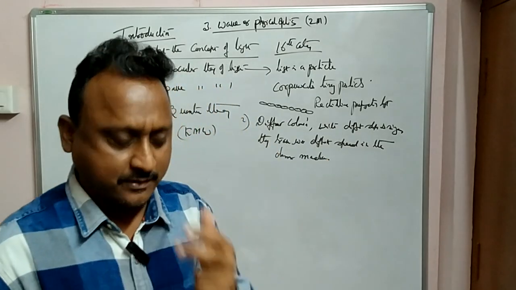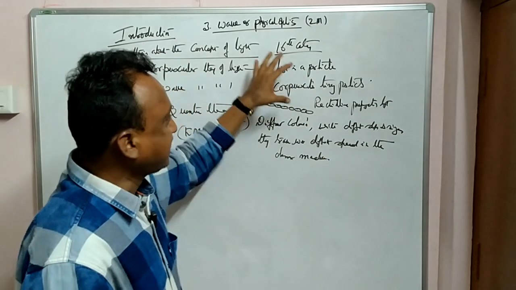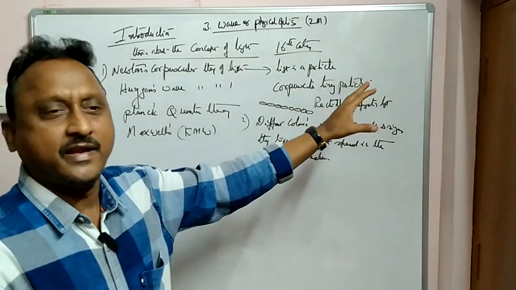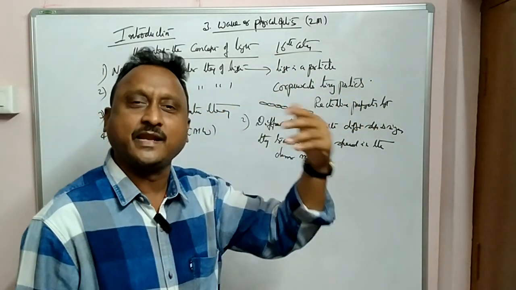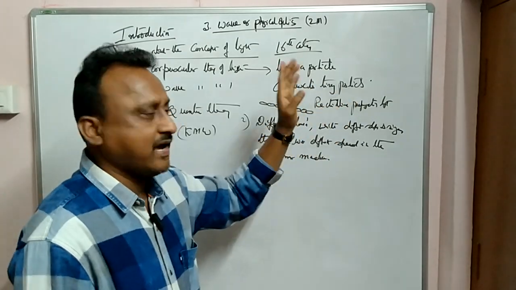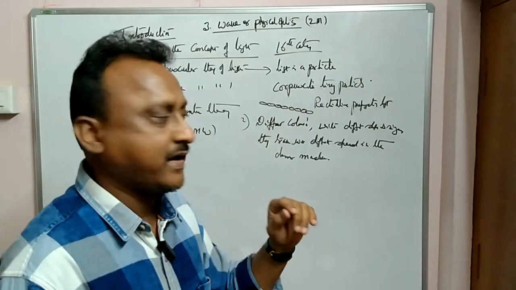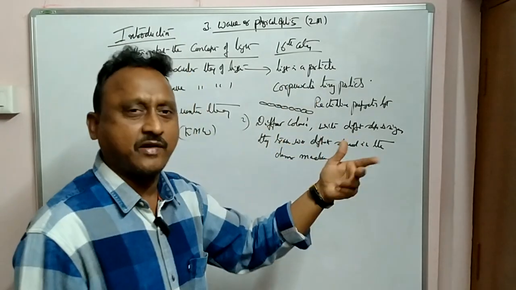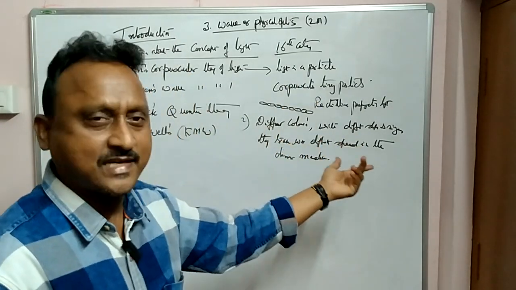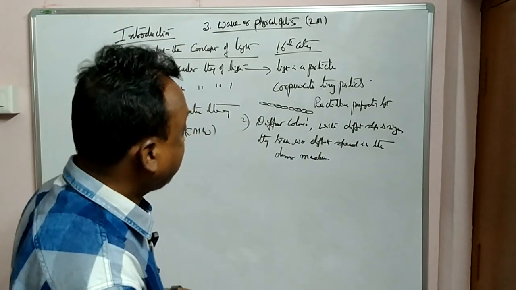These are the assumptions. Later they may be proved wrong, but initially he assumed light is a particle, not a wave, traveling in a straight line, rectilinear propagation, and different particles have different colors, shapes and sizes, moving with different velocities in the denser medium.